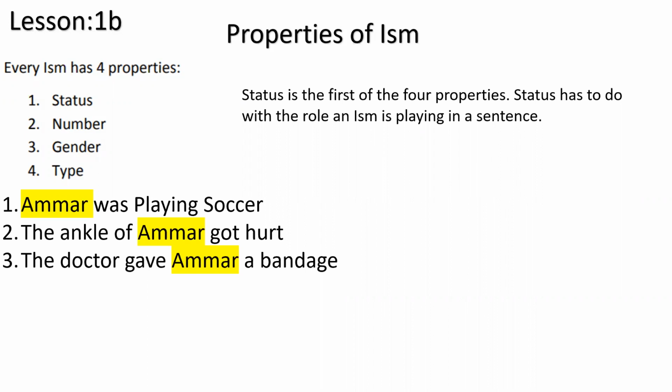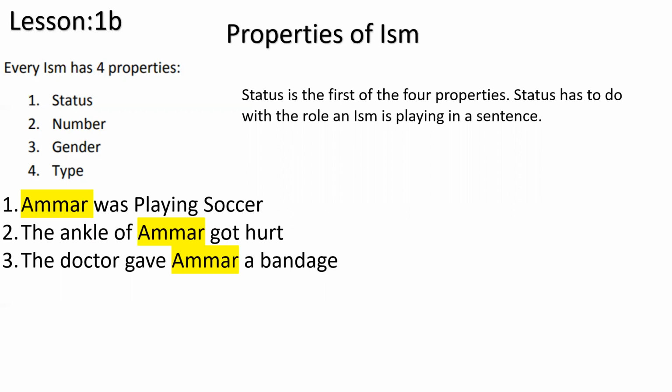So when you keep asking questions about the third action, the doctor did an action. What did he do? He gave something. Gave is past tense, right? He did something in the past. So gave is the action, that you can say is the fail, right? But his action is not all. If I stop at the doctor gave, that's also a sentence, but not enough information. When I said the doctor gave Ammar a bandage, we get two more pieces of information. So the doctor gave what? A bandage.